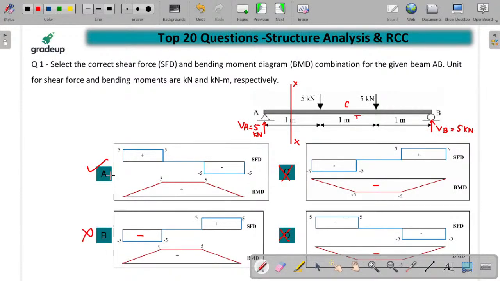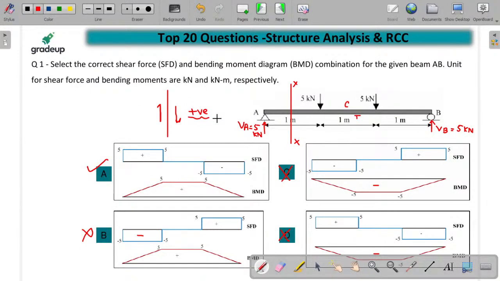कौन सा ऑप्शन सही होगा भाई? A, क्योंकि हम जानते हैं whenever we are considering the section and whatever shear force is there on the left of the section is in the upward direction, or on the right of the section in the downward direction, then we have to consider it as positive.